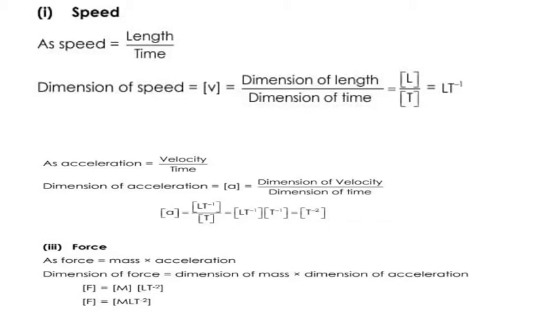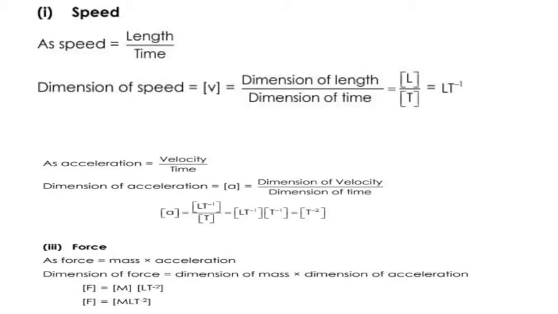dimension. On the other hand, acceleration is equal to velocity over time, and we have taken out the dimension of velocity, which is LT inverse divided by T, so that T will also be inverse. So minus 1 becomes minus 2, because bases are the same so powers are added, so the dimension will be LT inverse minus 2. Okay, they have not written it here individually.